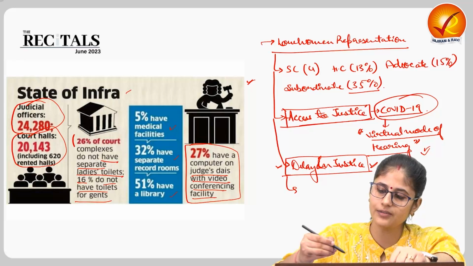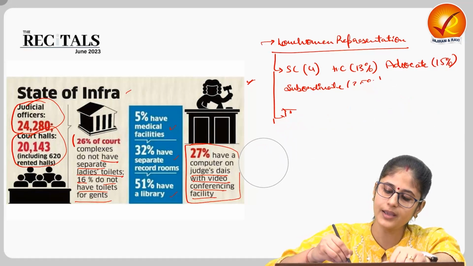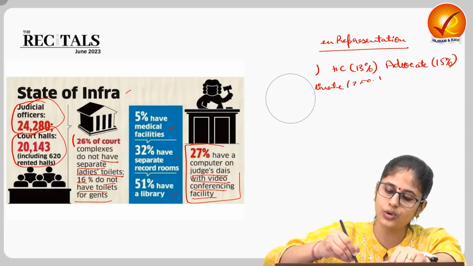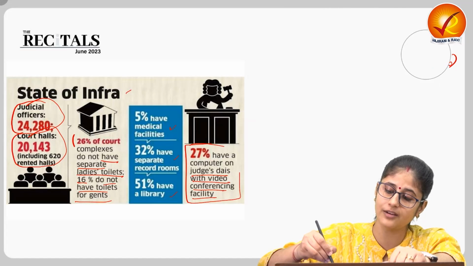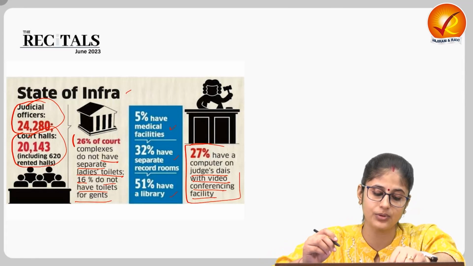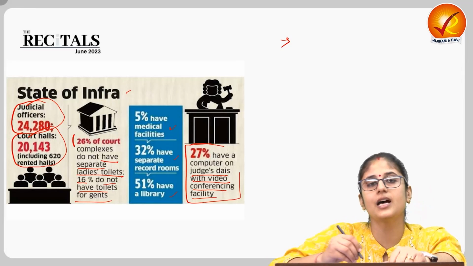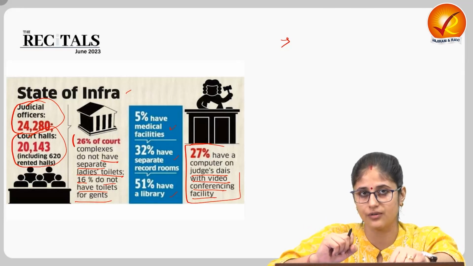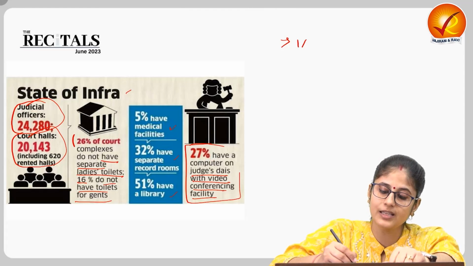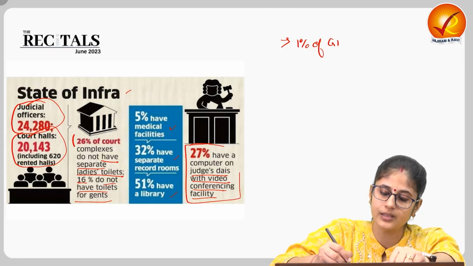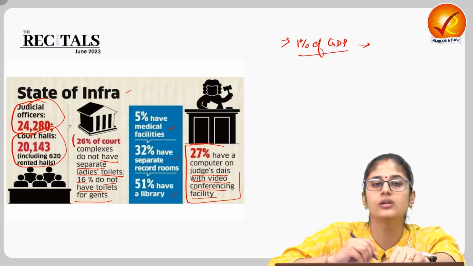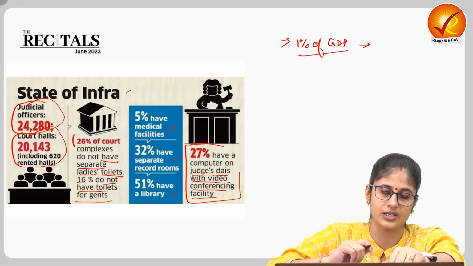Now, another thing that we need to understand is why we are witnessing poor judicial infrastructure, although we have this scheme, Nyaya Vikas program, that is there. It is because the states are not coming up with their own share of funds. Then, less than 1% of our GDP is allocated for creation of judicial infrastructure.